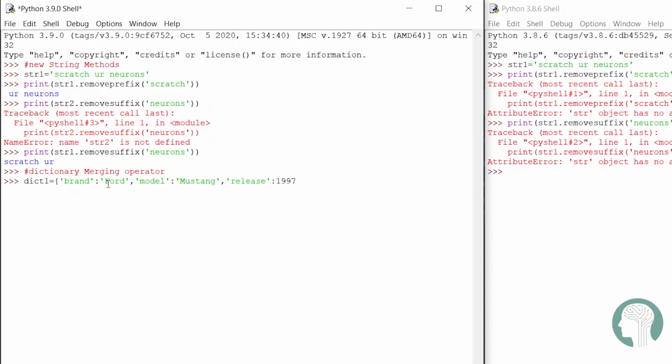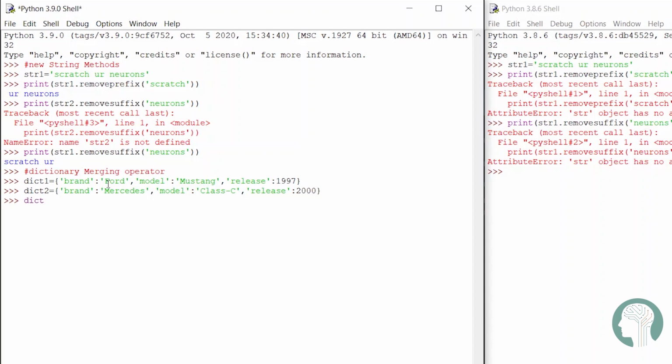That's just some random values. Then we create another dictionary, dict2, with the same keys and different values. That is brand, here we take Mercedes, then class C, and release we take 2000. Frankly speaking, I have no idea what the release dates are.